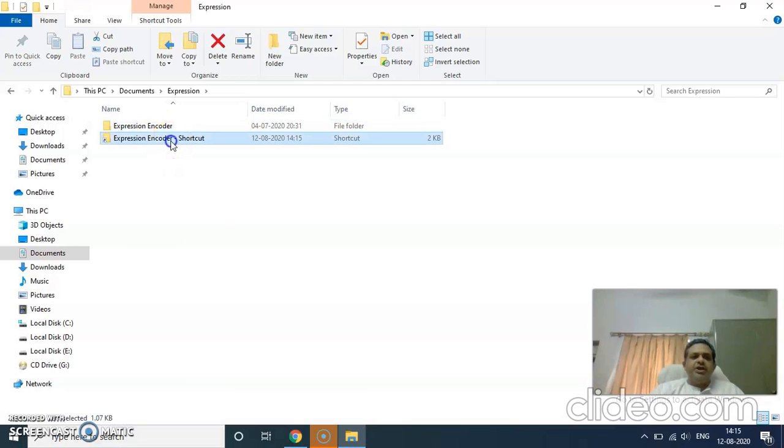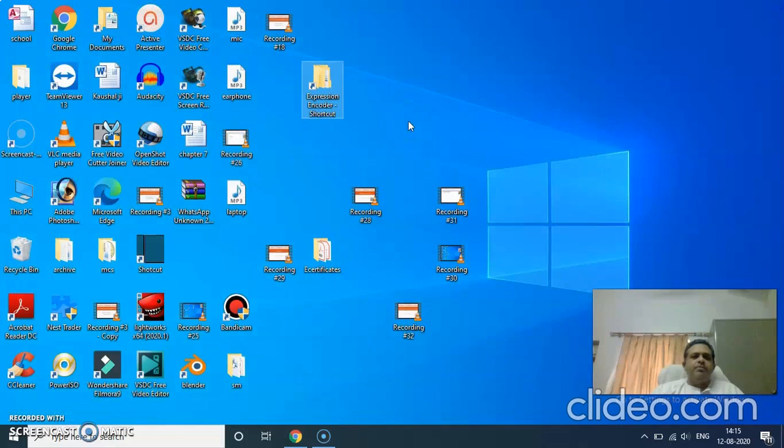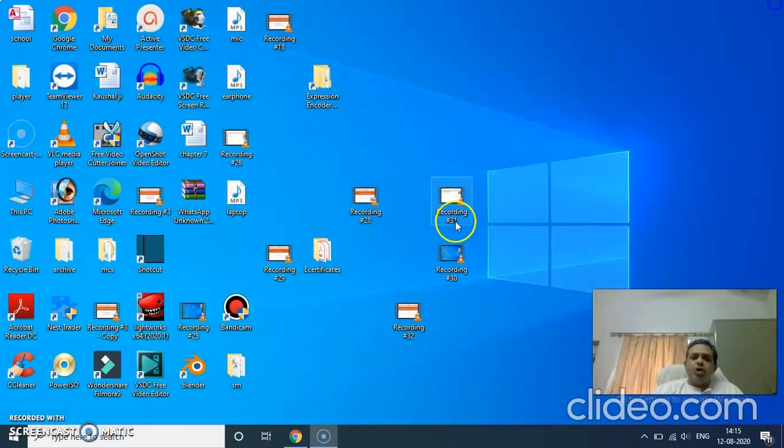So a shortcut is created here. What you can do now is cut it from here and paste it on the desktop, right? So you get the shortcut. Now this is not the original folder. If you delete this shortcut, the original folder will not be deleted, but you can quickly go to that folder. You need not double click on My Documents again and go to another folder. Simply double click this and that folder will open for you, right? So this is like a shortcut method, a shortcut to go to any file or folder.